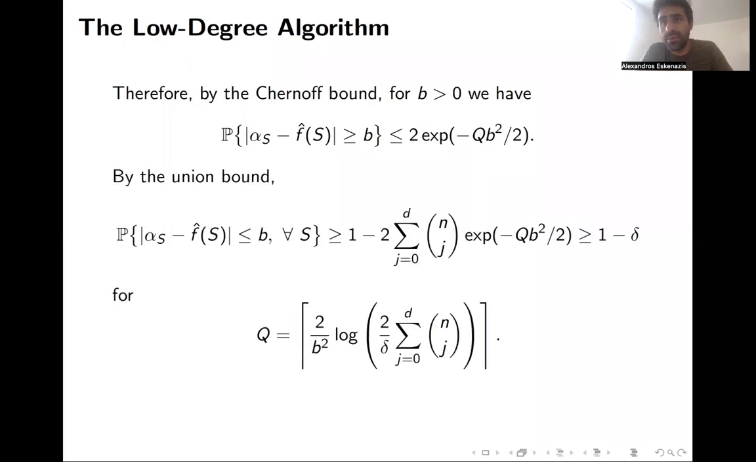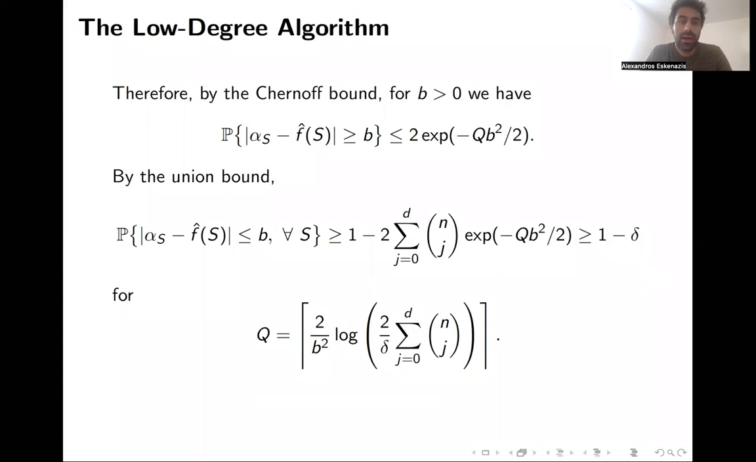We can also apply the union bound and say that if we want alpha_S to be close to f hat(S) for every subset of cardinality at most d, then the probability is bounded below by 1 minus the sum, j goes from 0 to d, of n choose j, which is the number of subsets, times the Gaussian tail, 2e^(-q b^2/2). And now this probability is bounded below by 1 minus delta if q has this value here. So for this value of q, this probability is bounded below by 1 minus delta.